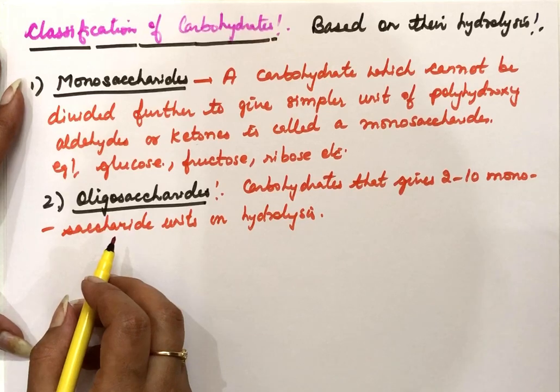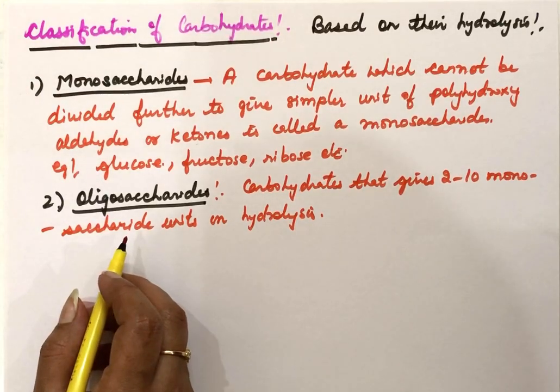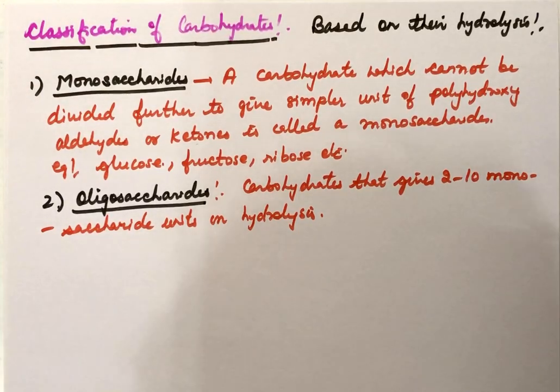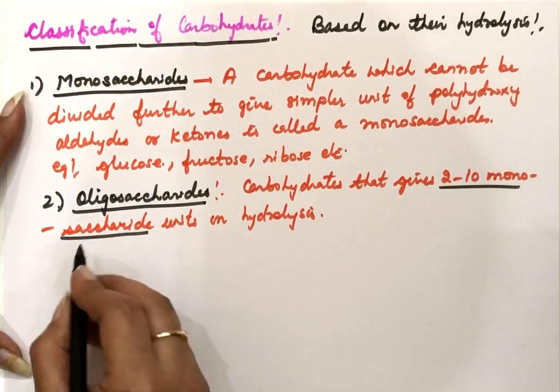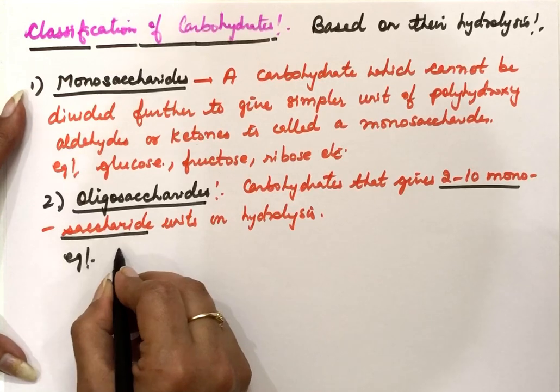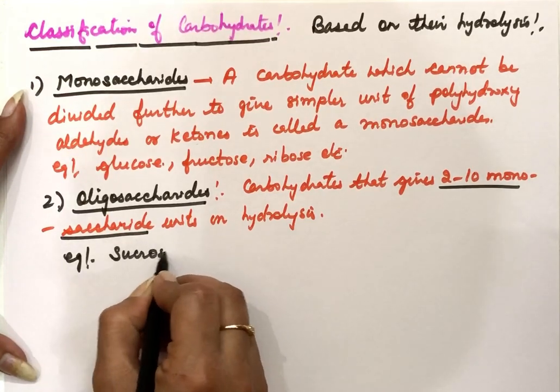So oligosaccharides include disaccharides, trisaccharides, and tetrasaccharides also, because there are 2 to 10 monosaccharide units that we get on hydrolysis. Examples of oligosaccharides: sucrose.